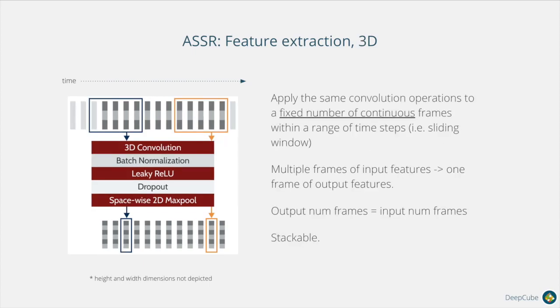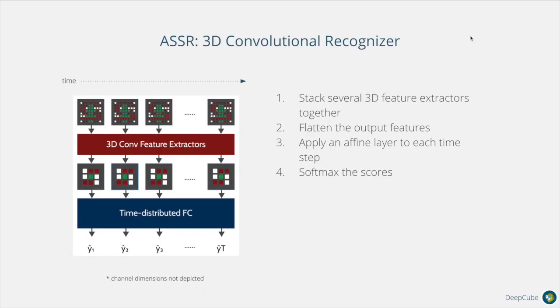Since we need information from the adjacent frames, especially the frames that come before the time of prediction, we can instead use a 3D convolution on a sliding window of frames, so that multiple frames of input map to one frame of output. Our first model is a 3D convolutional recognizer. We stacked multiple 3D feature extractors together, then use a feed-forward network distributed temporally to get a score at each time step. We then softmax these scores to get the probability of each action class.